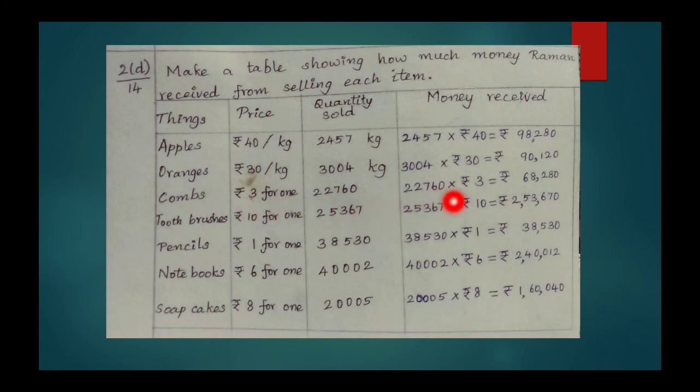So multiplying these two numbers we get rupees 68,280. For toothbrushes, quantity sold into price is equal to 25,367 into rupees 10 is equal to 2,53,670. Similarly, for pencils and notebooks we have given the product values.